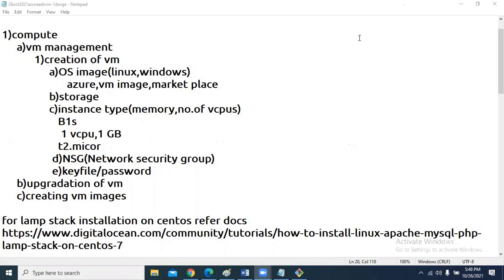If you have any other questions you can ask me, otherwise you can type in the chat window and I will clarify your doubts. This is a total 8 weeks duration course. The first 4 weeks we are going to cover Azure Admin, and the next 4 weeks Azure DevOps. This is T2 micro. There is a typo.